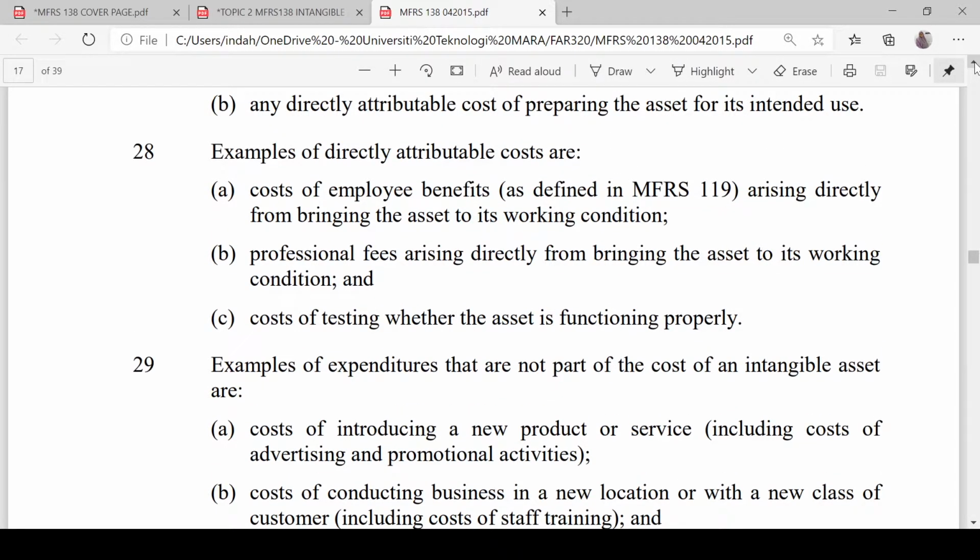Examples of directly attributable costs of an intangible asset are cost of employee benefits to bring the asset to its working condition, and professional fees to bring the asset to its working condition.